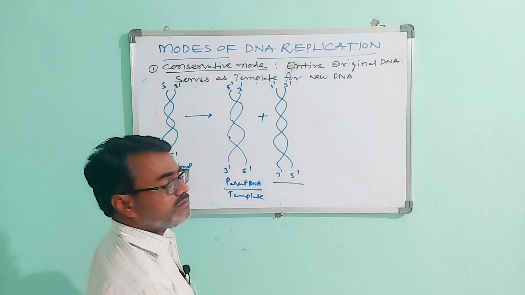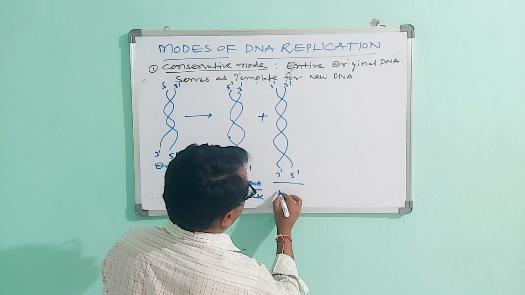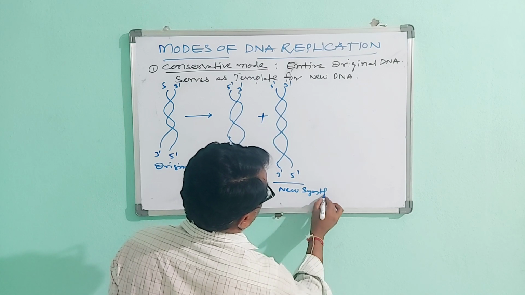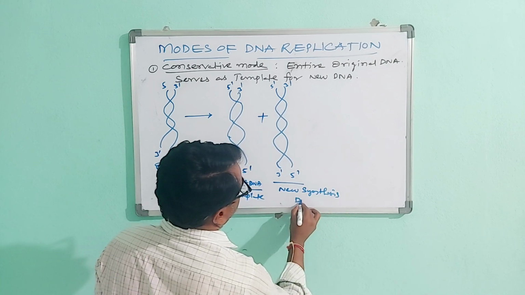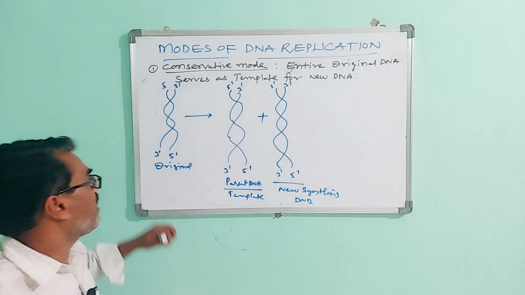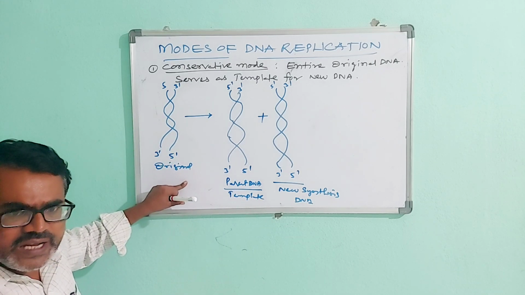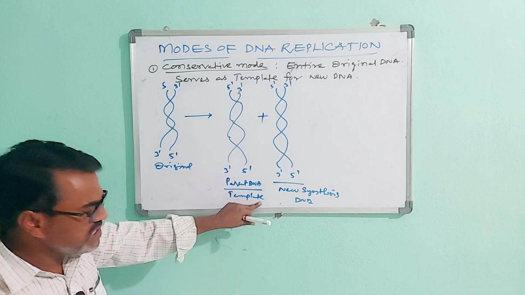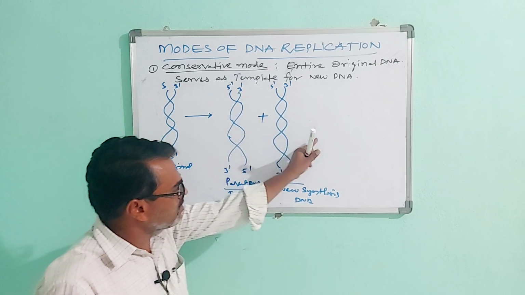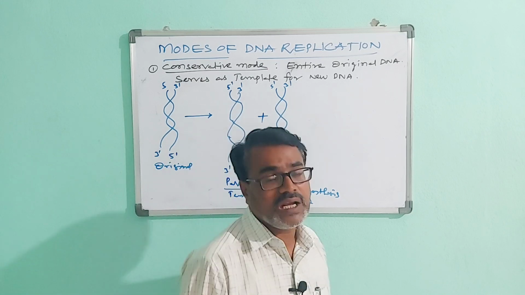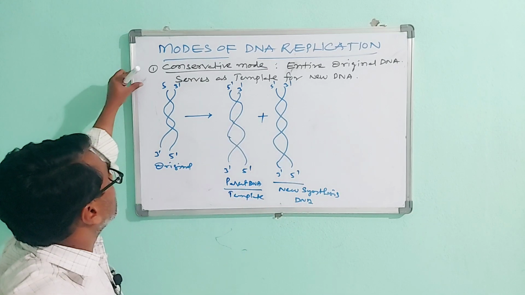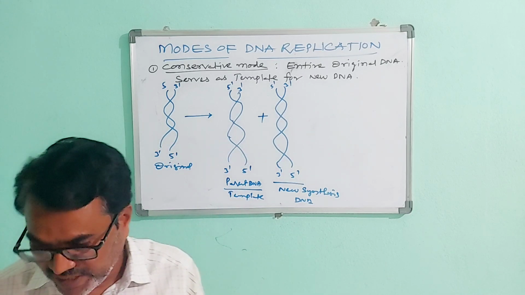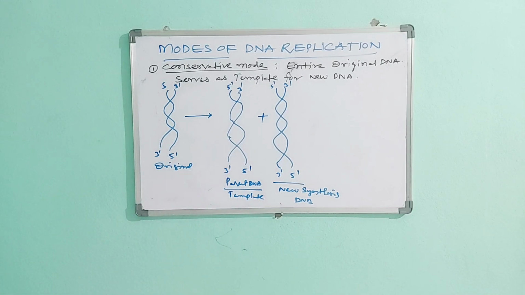Then it is the newly synthesized DNA strand. The entire original DNA serves as parental, it acts as template. Then after that, new synthesizing DNA. So this mode is known as the conservative mode of DNA replication.